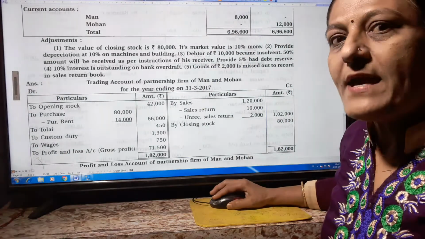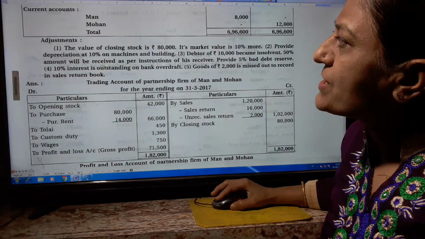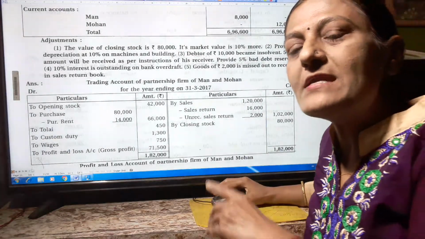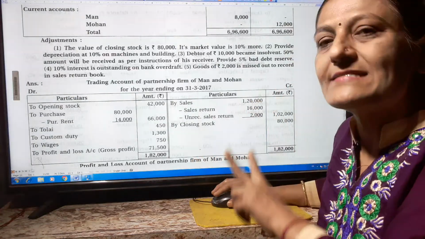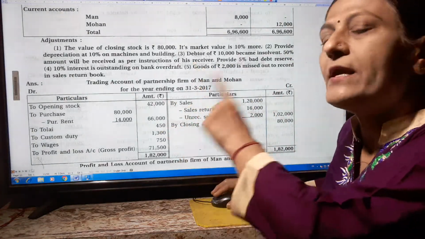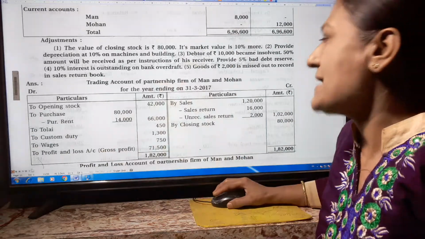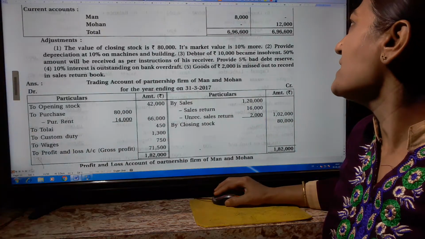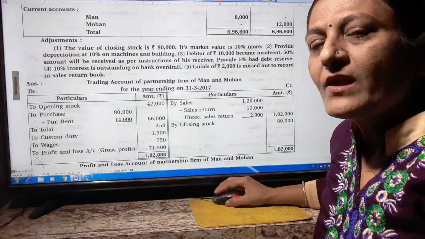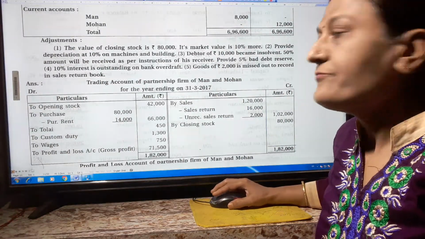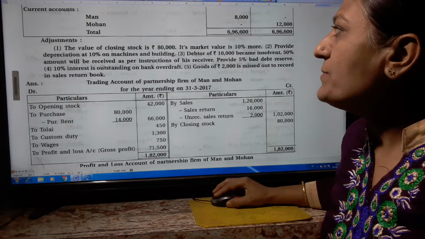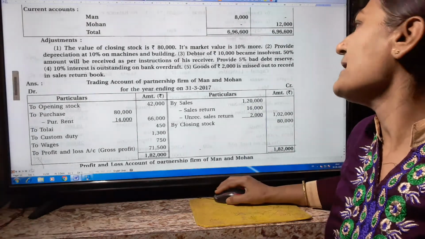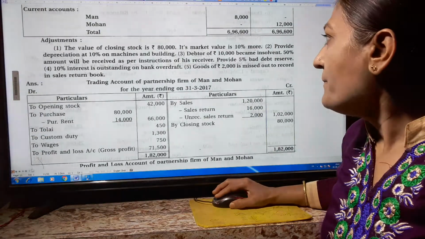Second adjustment: provide depreciation at 10% on machine and building. Here in the trial balance, machine and building both assets are given and we have to calculate 10% depreciation on these assets. Third adjustment: a debtor of rupees 10,000 became insolvent. When there is an insolvent debtor, then 50% of the amount will be received as per instructions of his receiver. Provide 5% bad debt reserve.